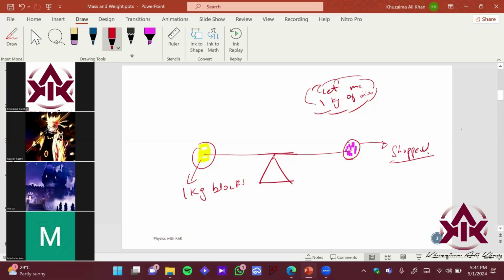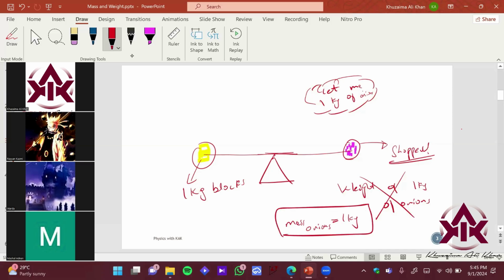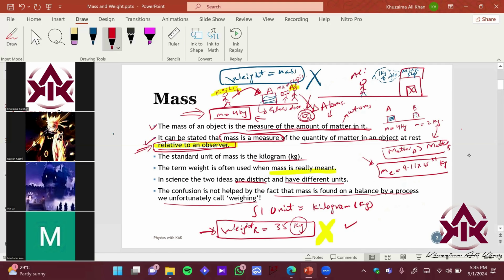So most of the guys say that if we are using this weight basically to balance it out, therefore we are getting a weight of 1 kg of onion, right? Again, this is a pretty wrong idea, right? We're getting a mass of onions that is equal to 1 kg, right? So the processes which we are using for measuring the mass and the myths which have been established since decades have basically destroyed this idea of mass and weight. So this needs to be clarified in this particular initial chapter, because in the next chapter this will build up,